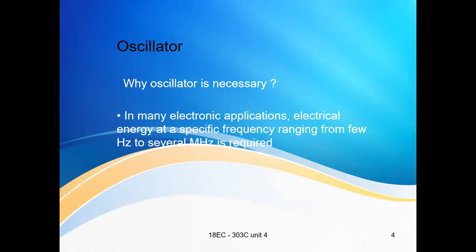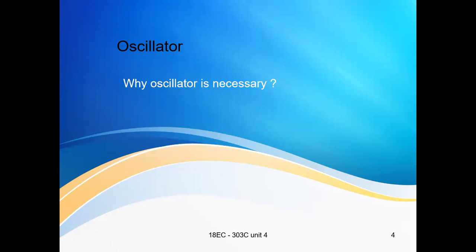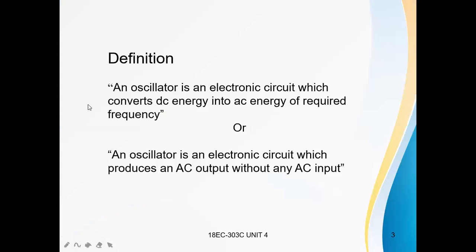How will we get this range of frequencies? These frequencies are generated by an oscillator. The oscillator is a circuit that generates oscillations, converting DC energy into AC energy of required frequency.